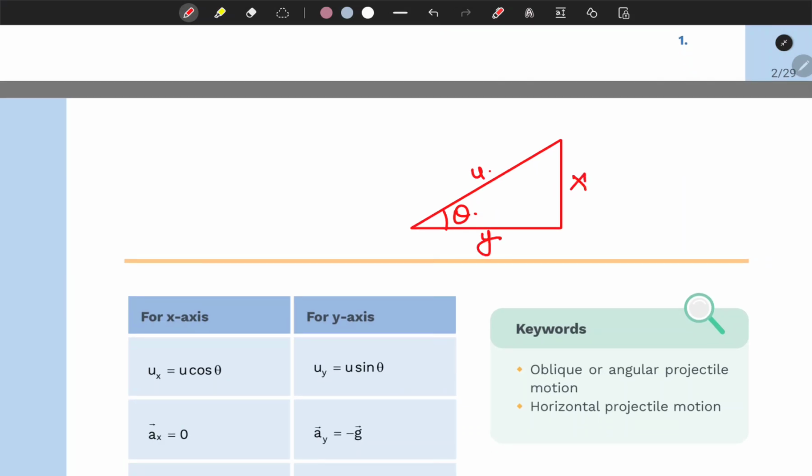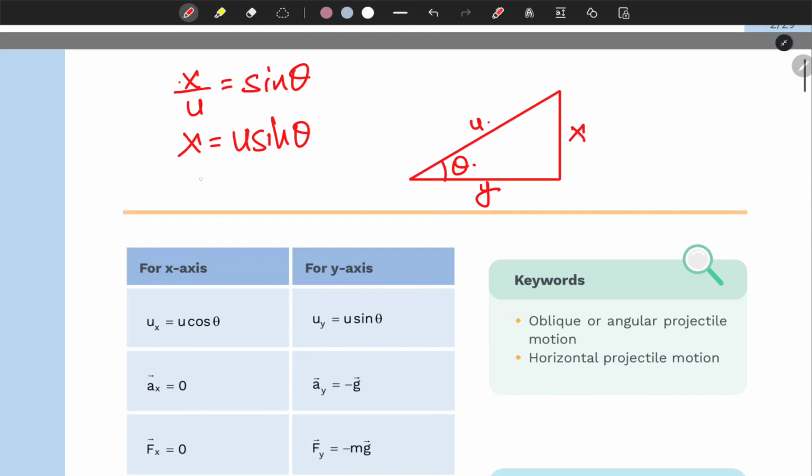We know that x over u is sine theta. So from here we can say x equals u times sine theta. And if we talk about y, y is going to be u times cosine theta.